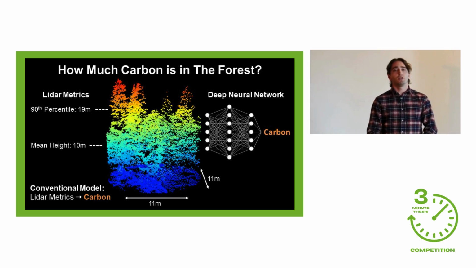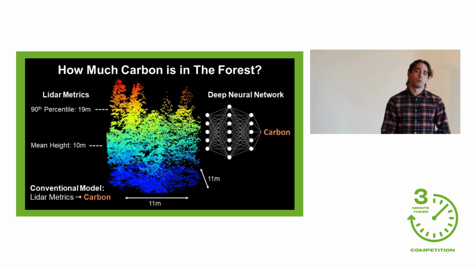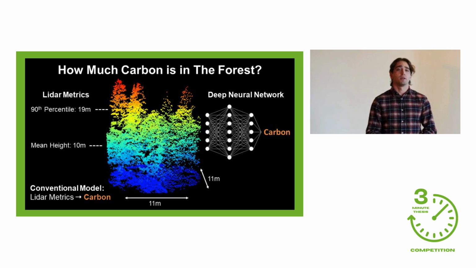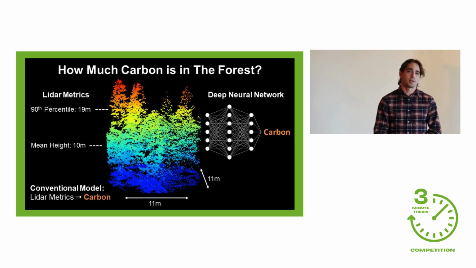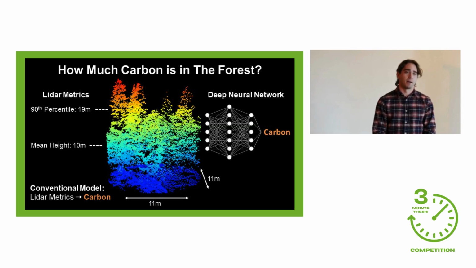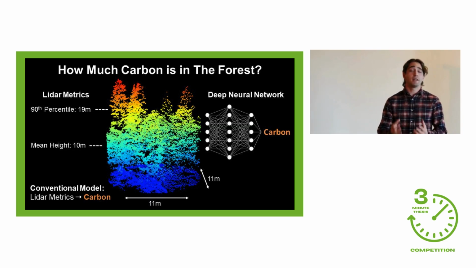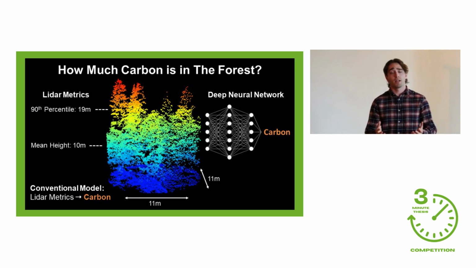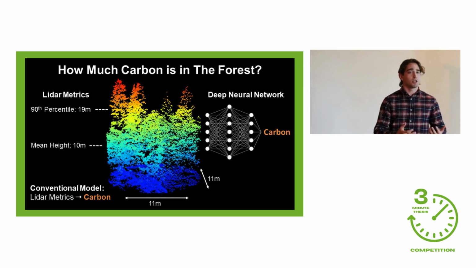The way that we conventionally use this point cloud data to estimate forest carbon is by converting it to a series of statistical summaries such as mean height or the 95th height percentile of the data. These statistics are called Lidar metrics, and they can be easily plugged in to different types of models to estimate forest carbon. But there's one important limitation with these Lidar metrics, and it's that they condense this rich 3D representation of the forest to a short collection of statistical summaries. So how can we make better use of this rich data format to model forest carbon and avoid the information loss inherent in Lidar metrics?